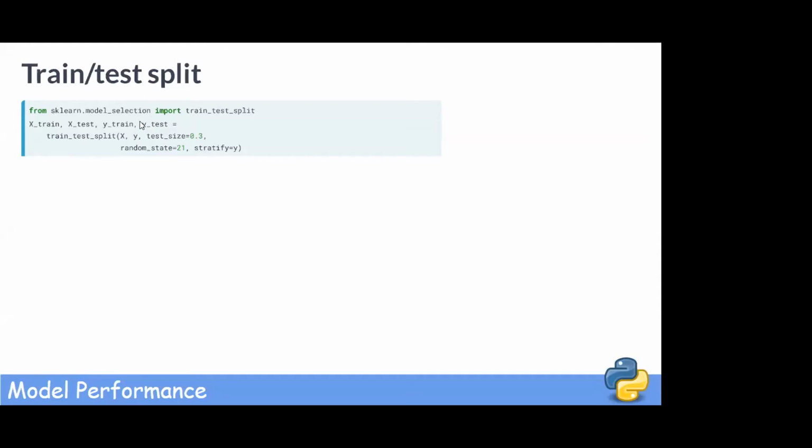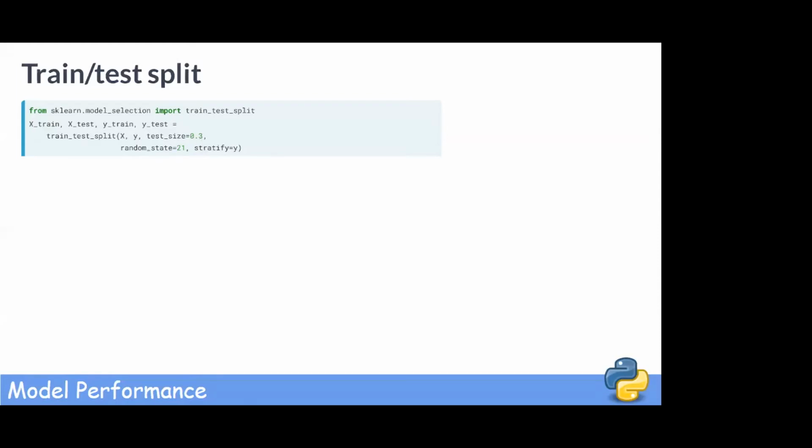By default, train test split splits the data into 75% train and 25% test data, which is a good rule of thumb. We specify the size of the test set using the keyword argument test_size. So if you don't want to use the default test size of 25%, you can use this parameter called test_size and set it to 30% or whatever percent you want.